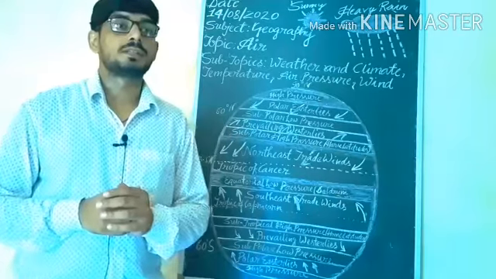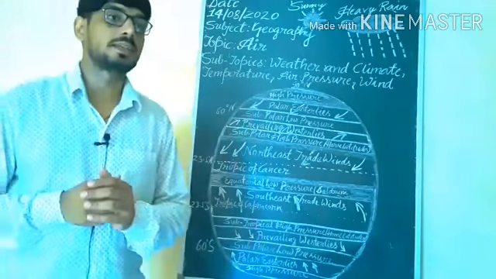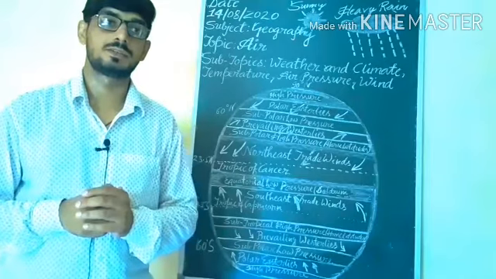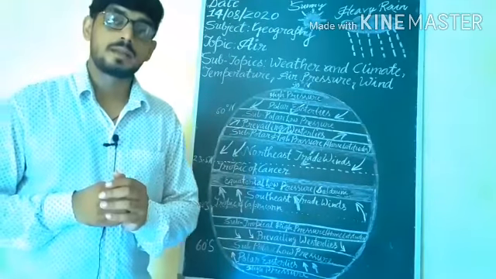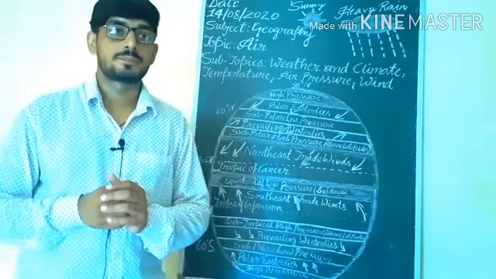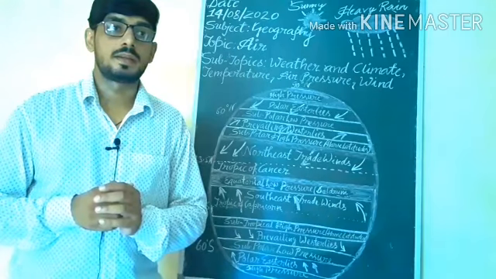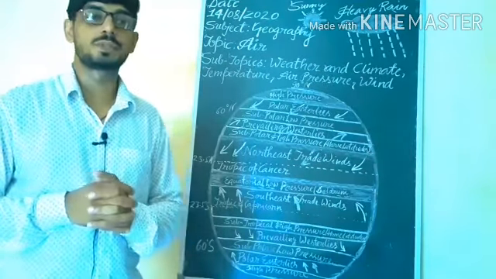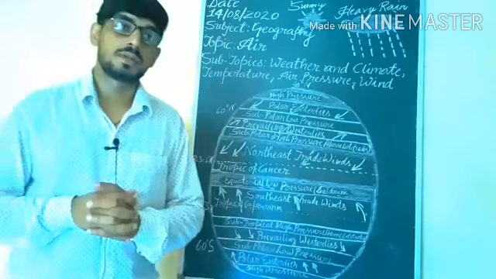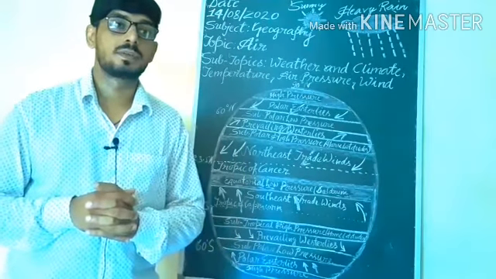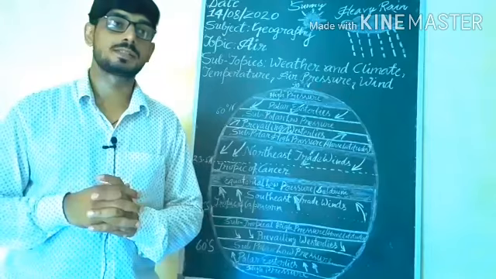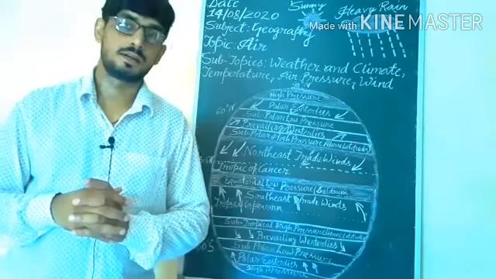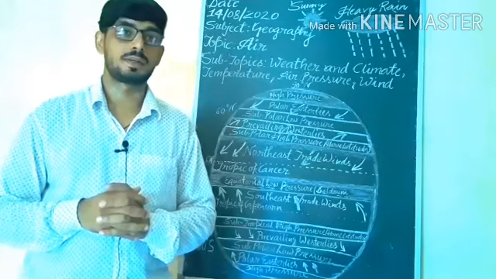As you know, students, the standard unit of measuring temperature is degree Celsius, and it has been invented by Anders Celsius. Water freezes at 0 degree Celsius and boils at 100 degree Celsius. Understand?